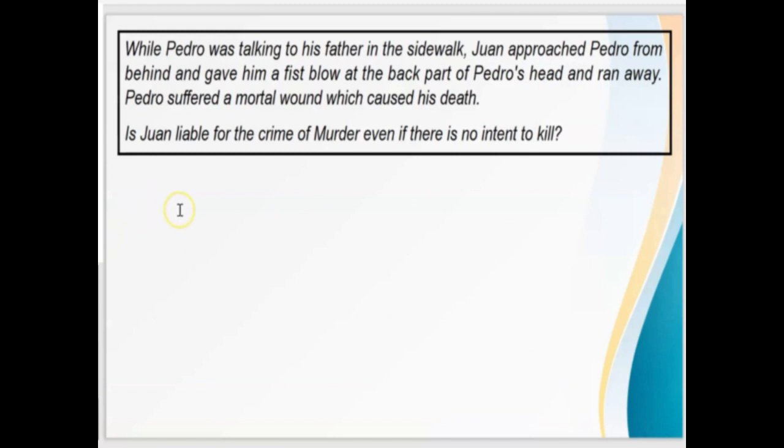Example, while Pedro was talking to his father on the sidewalk, Juan approached Pedro from behind and gave him a fist blow at the back part of Pedro's head and ran away. Pedro suffered a mortal wound which caused his death. Is Juan liable for the crime of murder even if there is no intent to kill? So dito, inatake niya si Pedro nung nakatalikod si Pedro. The possible qualifying circumstance here is treachery.